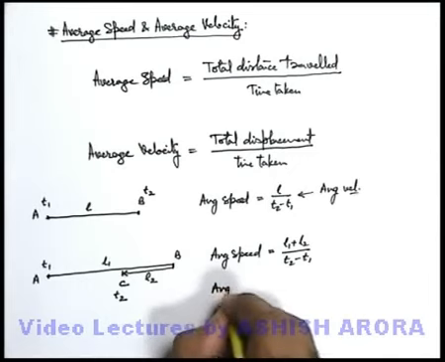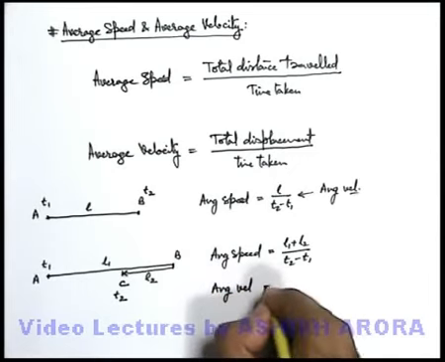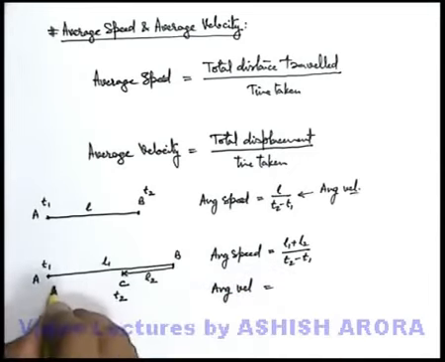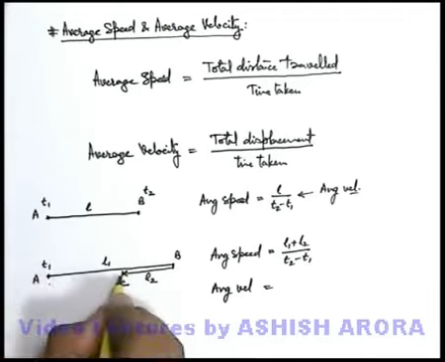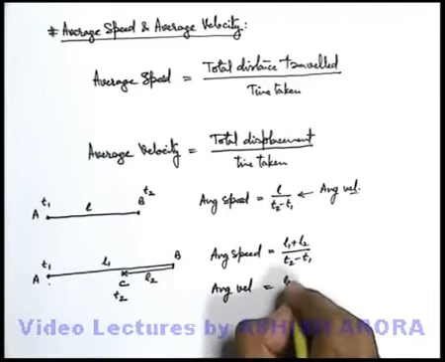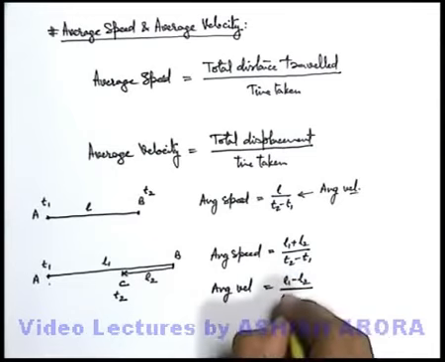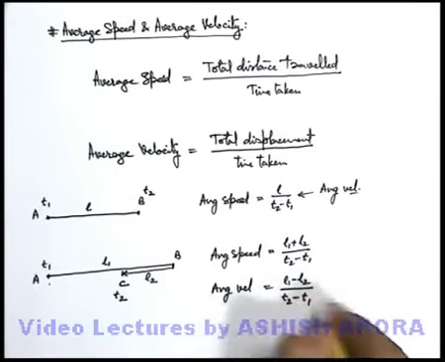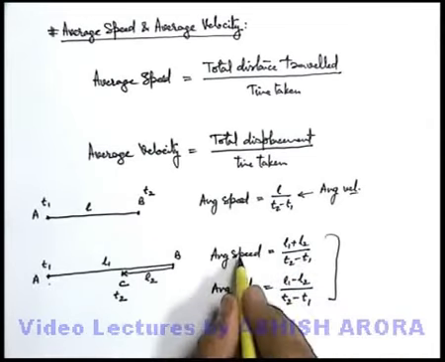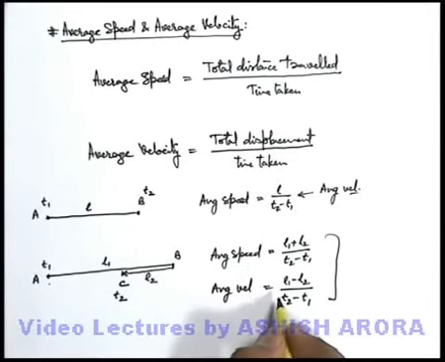And here if we calculate the average velocity, it can be written as the displacement upon time. So your displacement will be L1 minus L2 and the time will remain the same, that is T2 minus T1. This is the basic difference between average speed and average velocity. In average velocity, we must also mention the direction in which it is moving.